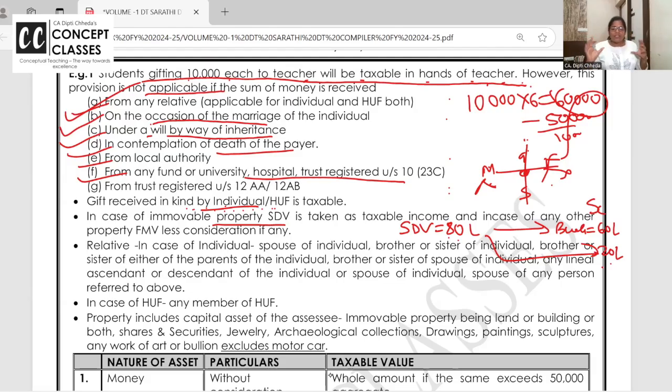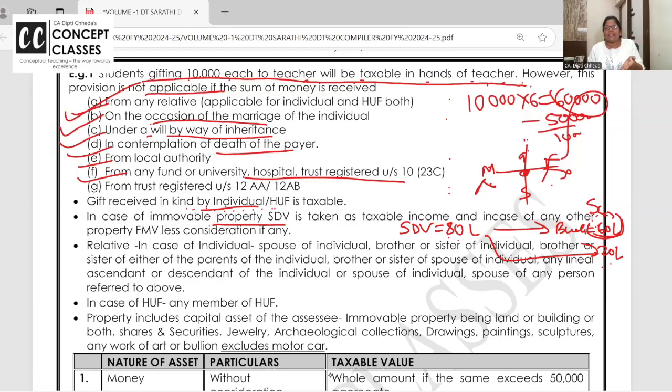समझ में आ रहा है? So it's, ma'am, but here consideration is there. No, this is not gift. Yeah, but 80 lakhs property, why will I sell to you in 60 lakhs? That means the difference 20 lakhs is gift. It could be in cash and kind, and it's not a complete gift here.